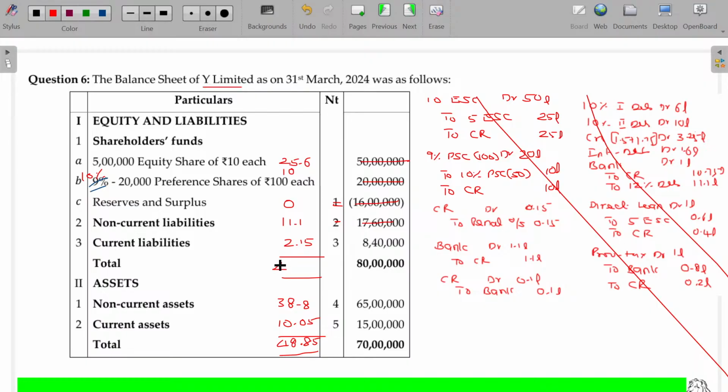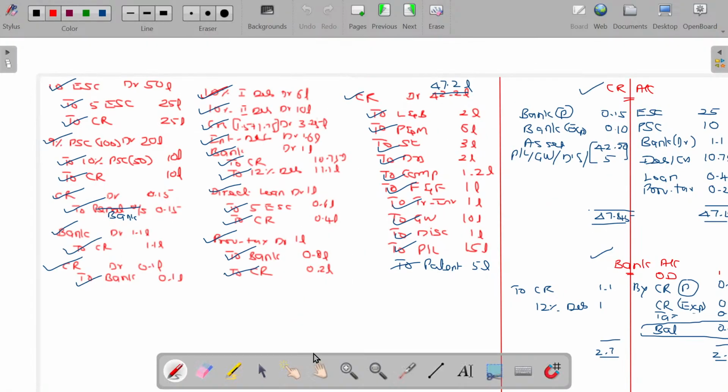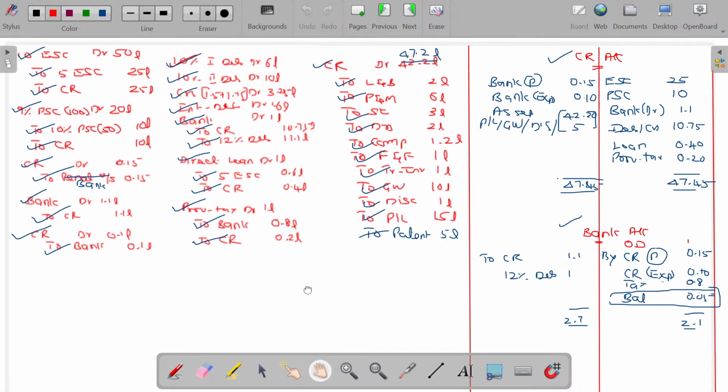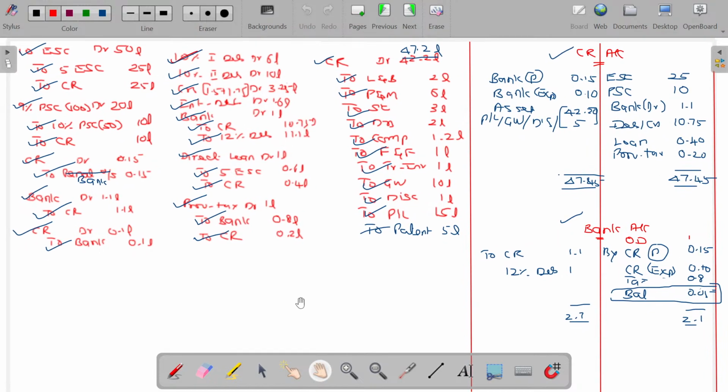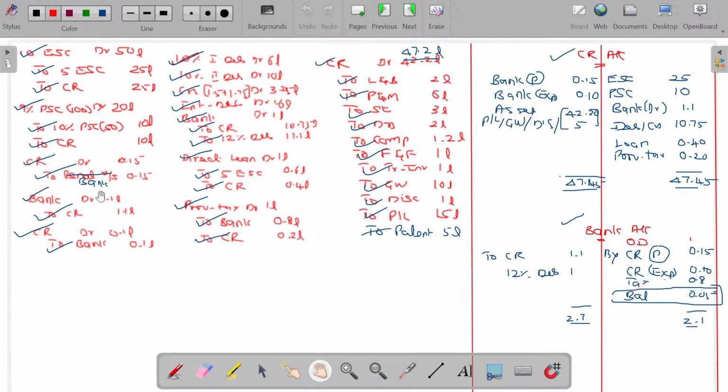You get tallied in the liability side also. So I passed the journal entry here or there, and then I made all the entries grouped in this page, and from there I prepared CR and bank. From this journal entry, I cross verified whether all the equivalent assets and liabilities accounts got eliminated or included. Then I prepared the balance sheet, got tallied. The total being 48.85 lakhs. Yes, make note of it.